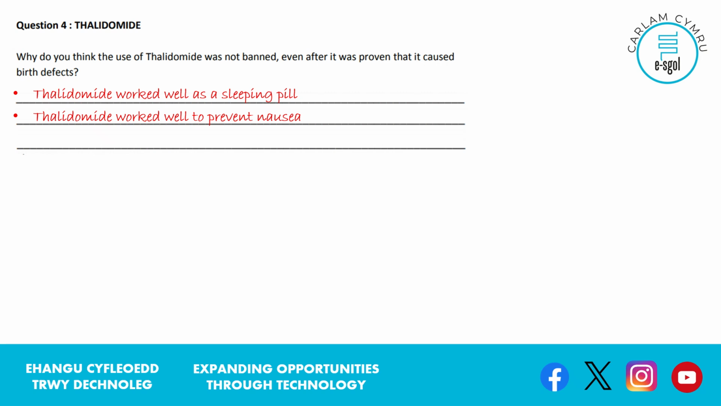Pregnant women who had morning sickness heard that it was good for preventing nausea, so they took it. That might even have been word of mouth. They might have had friends who had taken it as a sleeping pill, and they found that it was good for preventing nausea, so they decided to take it themselves when they'd heard that.